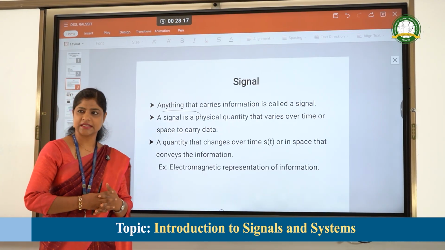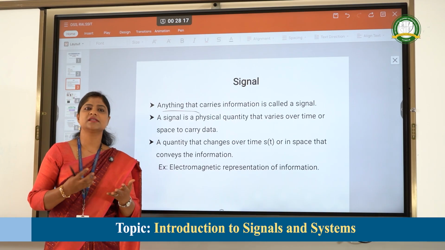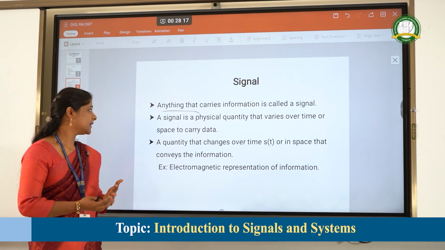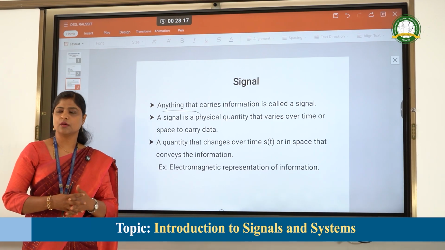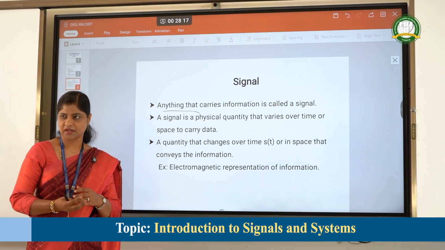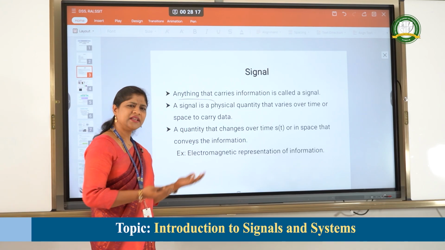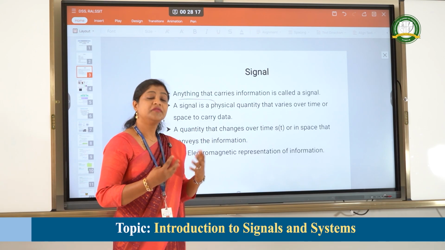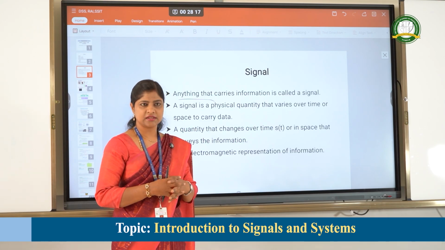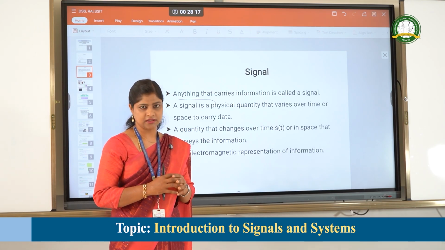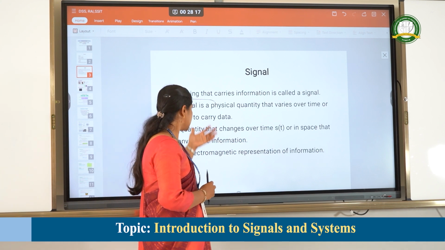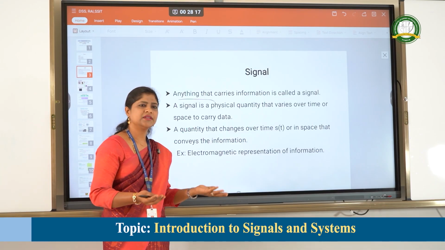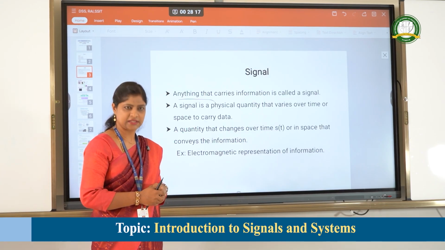So, what is a signal? Anything which conveys some information is called a signal, okay? A signal is a physical quantity which varies over time. We can define a signal in plenty of different ways, depending upon the field or the domain we are using. In general, a signal is nothing but anything which carries information.